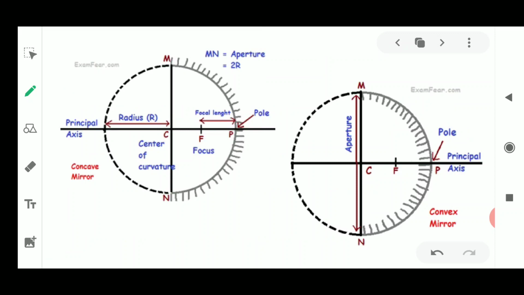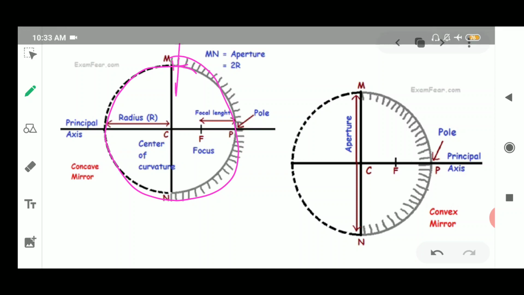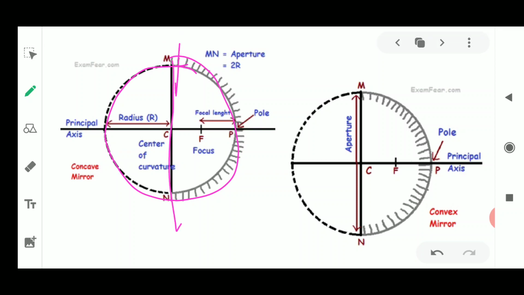We go on to the diagrams, because of which it becomes easier for you to understand the meaning of the word center of curvature. Now suppose this is a spherical mirror which is shown with the help of this circle or sphere, and we cut the mirror from this side. Then the center of the circle is here.